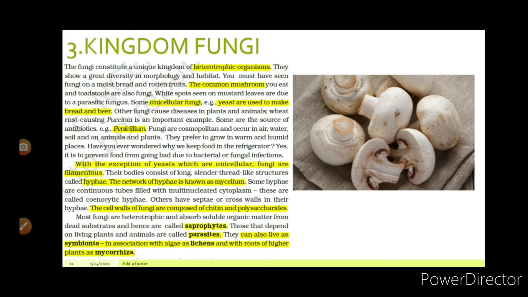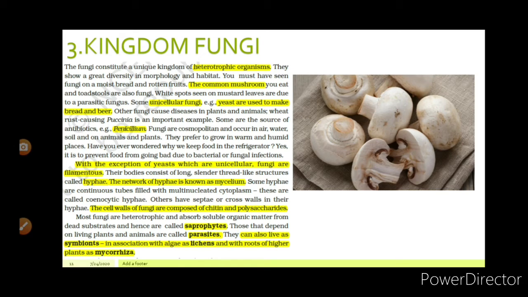but can work only against bacteria. Okay. Next point, fungi are cosmopolitan and occur in air, water, soil, and on animals and plants. They prefer to grow in warm and humid places. Have you ever wondered why we keep food in the refrigerator? Yes, it is to prevent food from going bad due to bacterial or fungal infections.